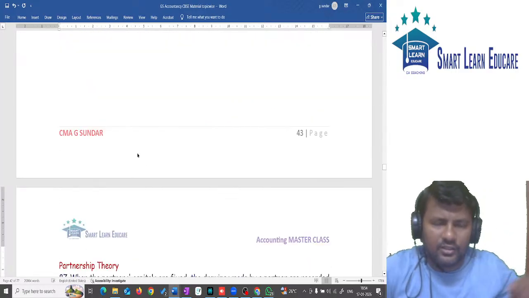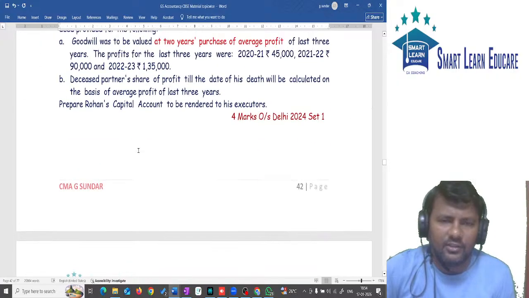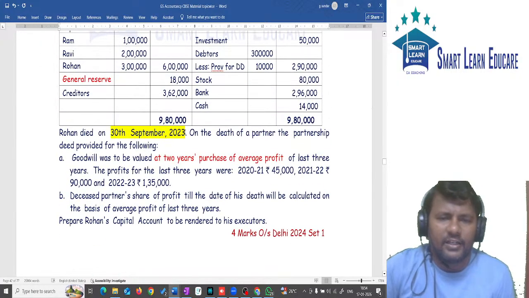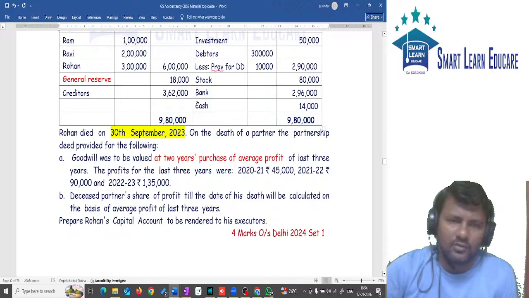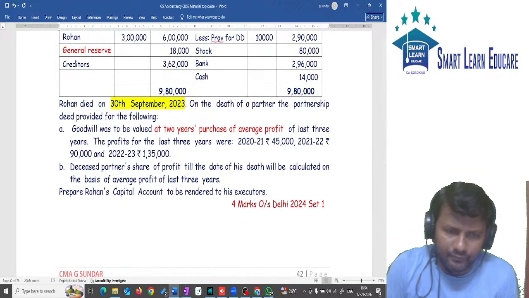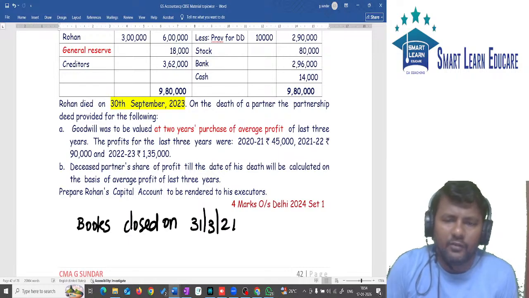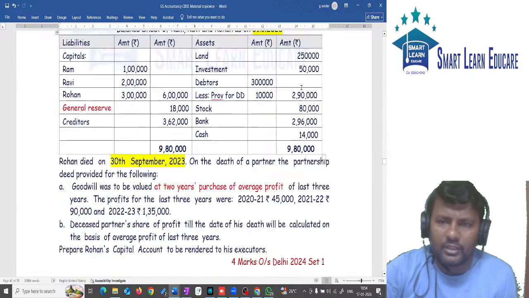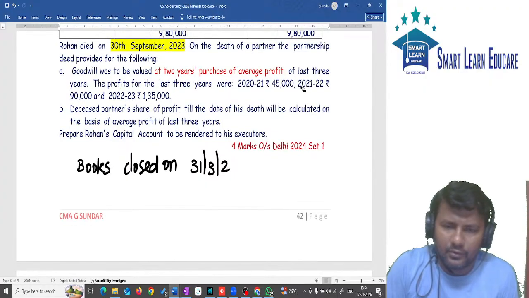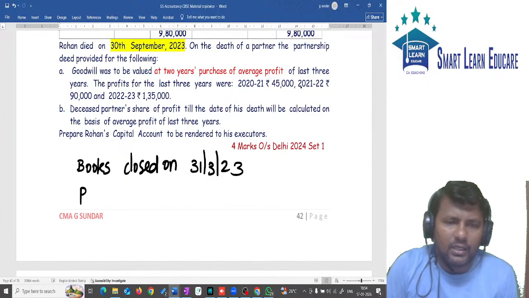In the first question, in the information, what is the first point? Partner died on 30th September. So books closed on 31st March 24 or 23?